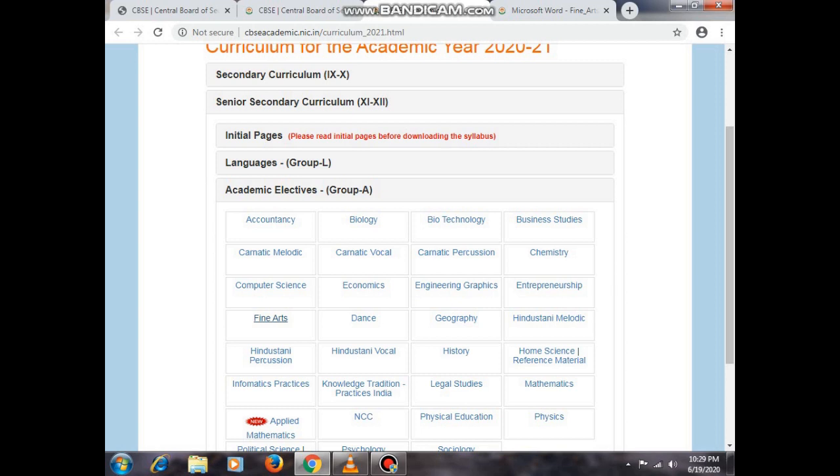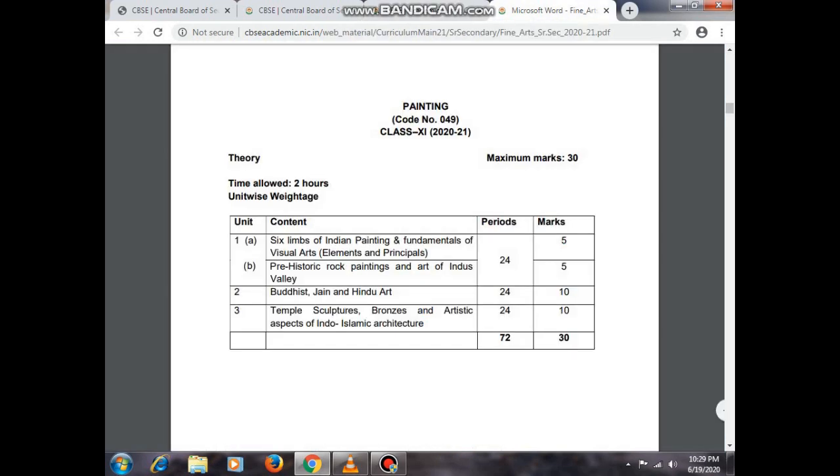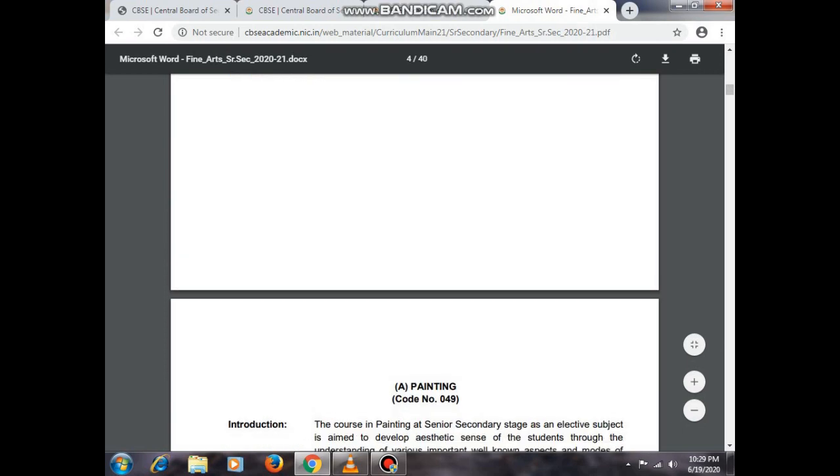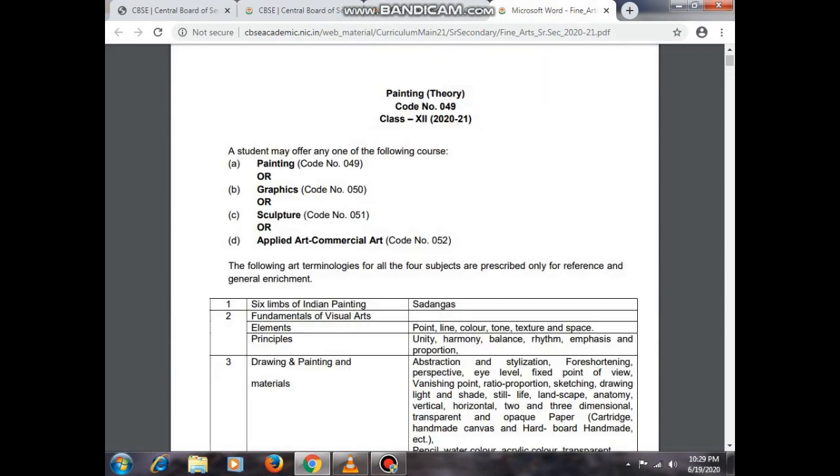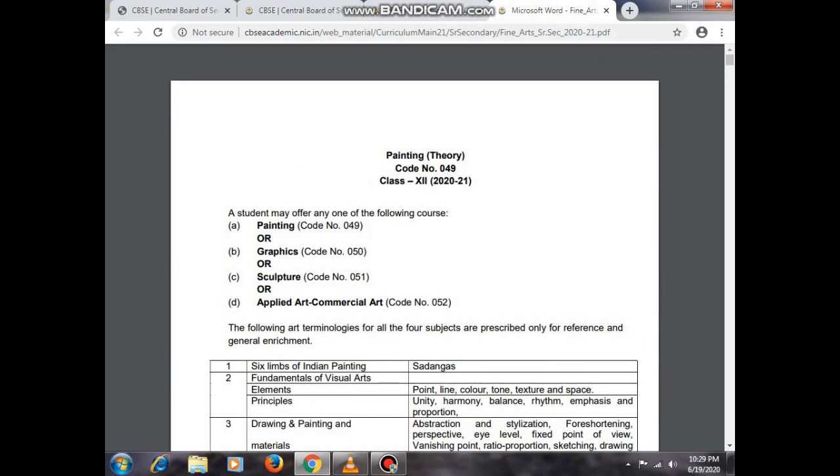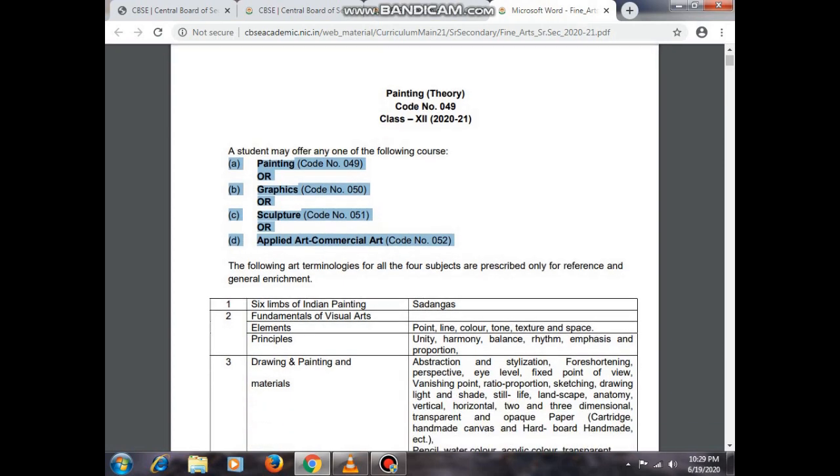As you are looking at the screen, Fine Arts has 4 streams under it, for both 11th and 12th. Here are painting, graphics, sculpture and applied arts. These 4 are here with their codes: for painting 049, for graphics 050, for sculpture 051 and for applied art or commercial art 052.